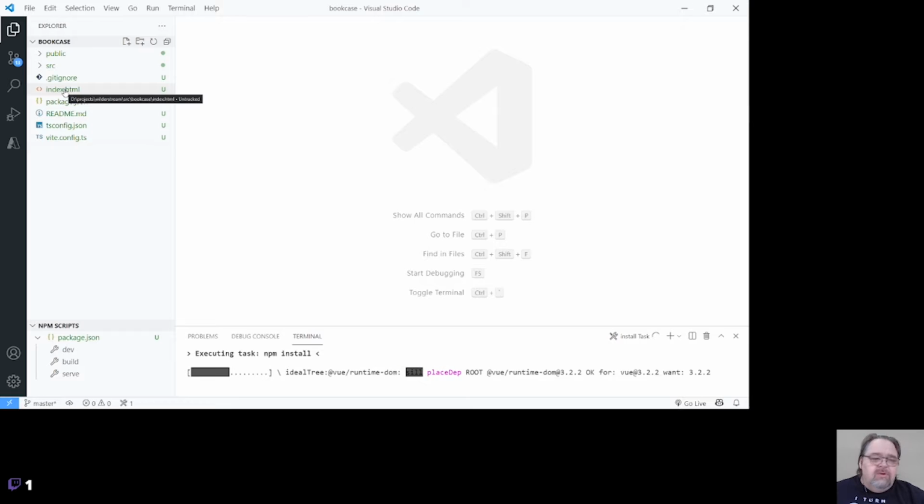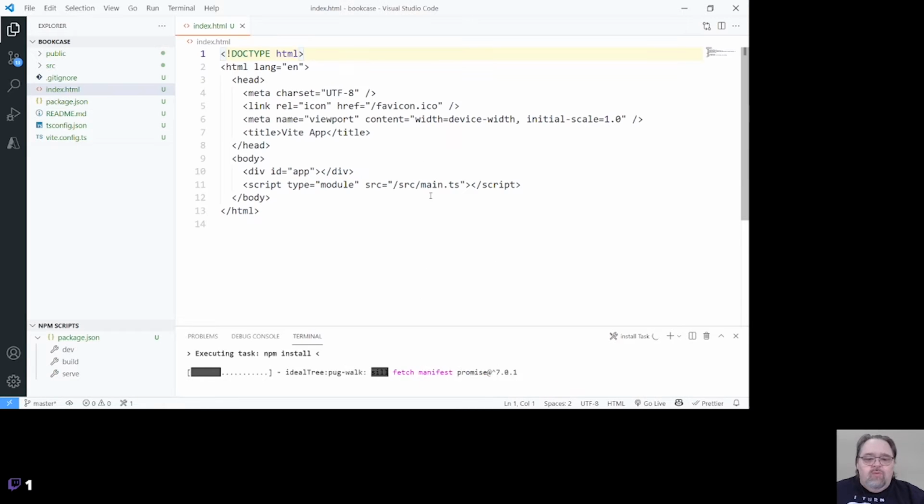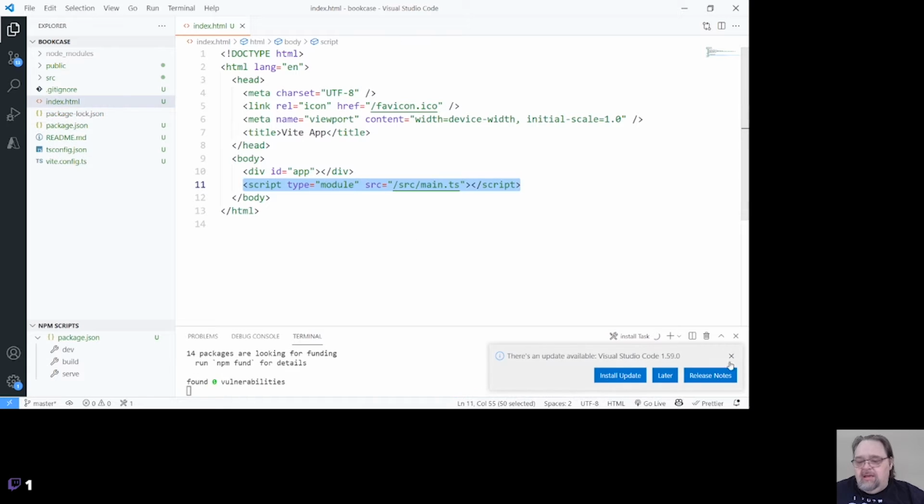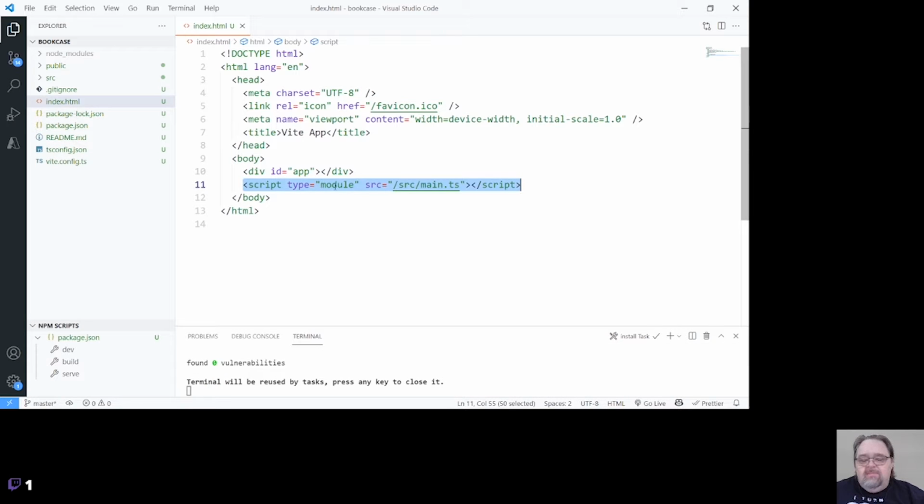So this index.html will be sort of a temporary place. And what makes Vite different is it's using the first script in our project. It's using a module type. And this module type is a new standard that's coming to allow you to not have to necessarily compile. Every time it sees an import, it'll download it. Though in practice, for a lot of our projects, we'll be compiling them, especially because we want them to work on older projects. So when we run this project, it'll just simply be there.